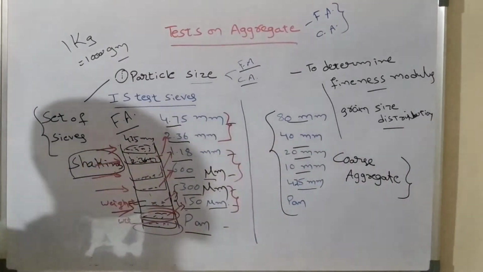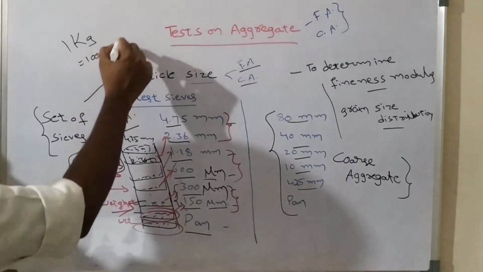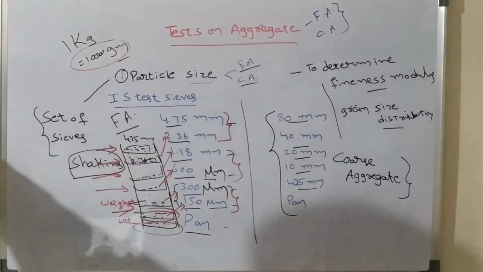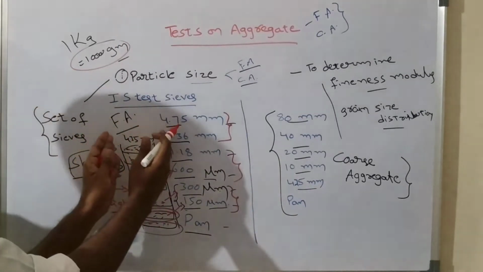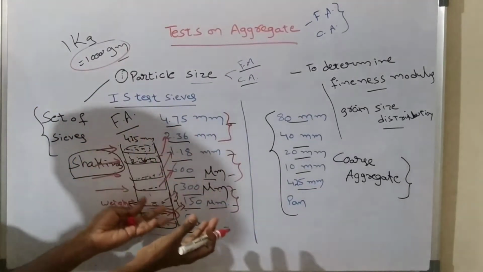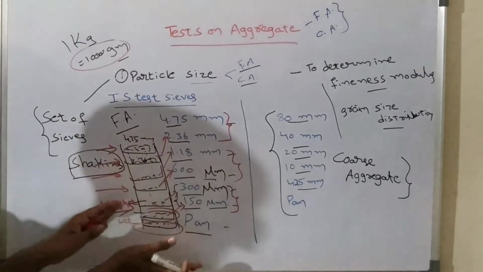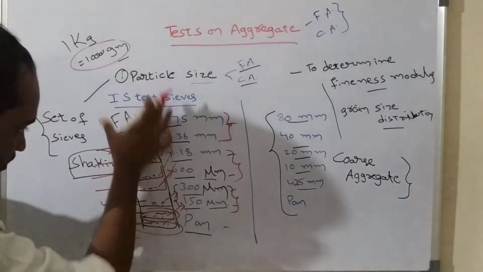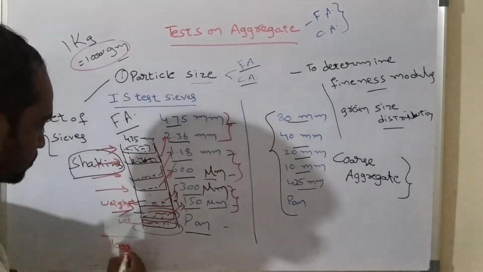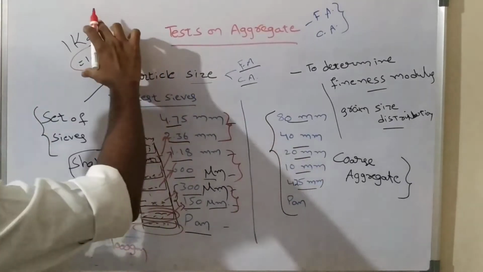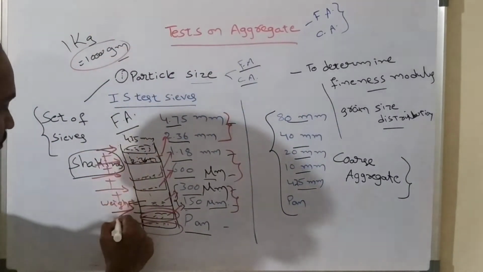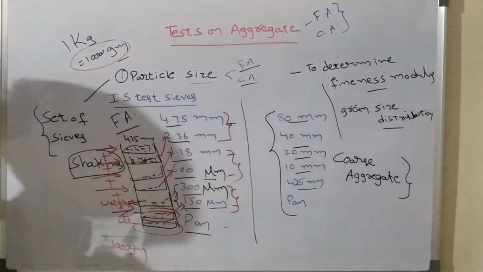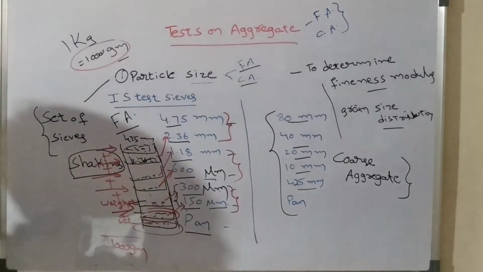Initially you are taking 1000 grams of particles. After this, you take the weight of the particles retained on each and every sieve and add all of the weights. At the end, this total will also be 1000 grams because initially you have taken 1000 grams. So finally we get 1000 grams, and then you can conclude that no particles have been missed out.